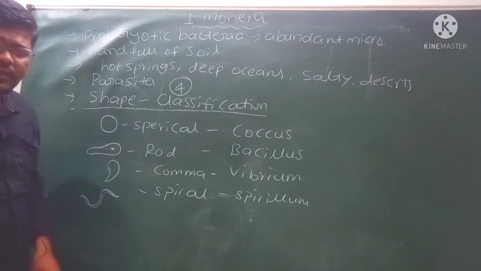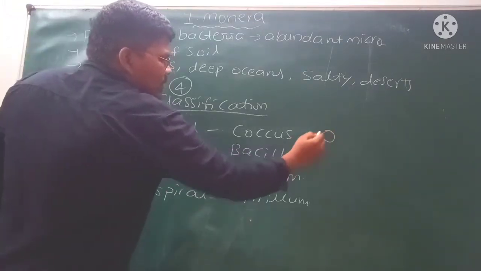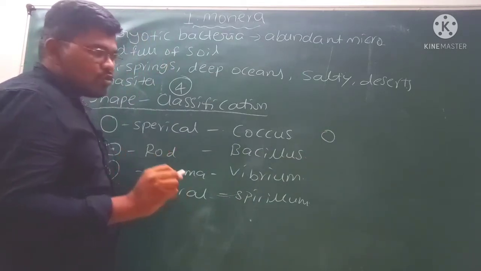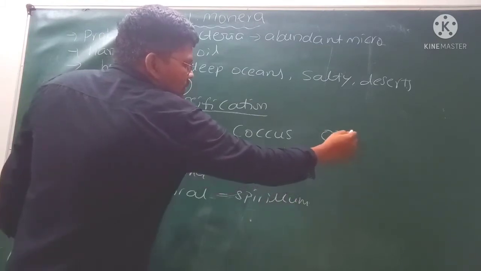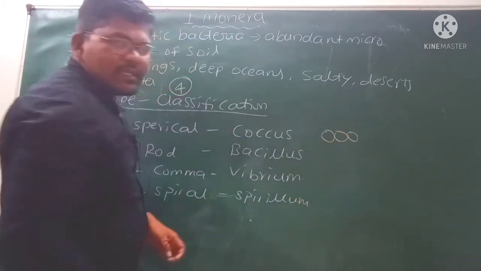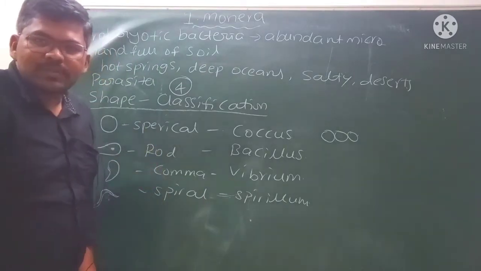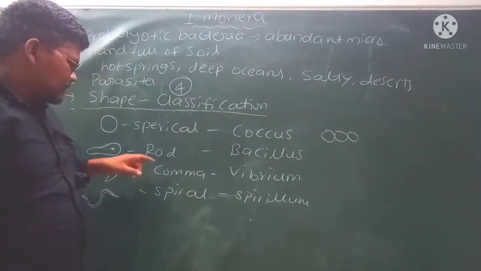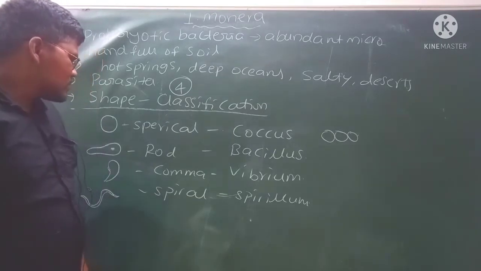Then again, if you want extra points, if one round shape bacterium is present, that is called monococcus, then diplococcus, tetracoccus, like that. Based on the number of those spherical shapes, we can see the formation of different types of bacteria. That is about the classification of bacteria based on its shape.